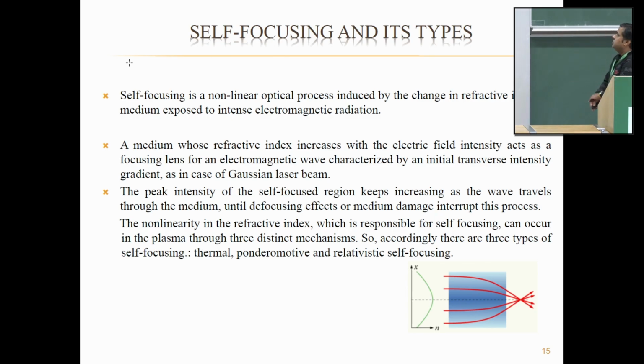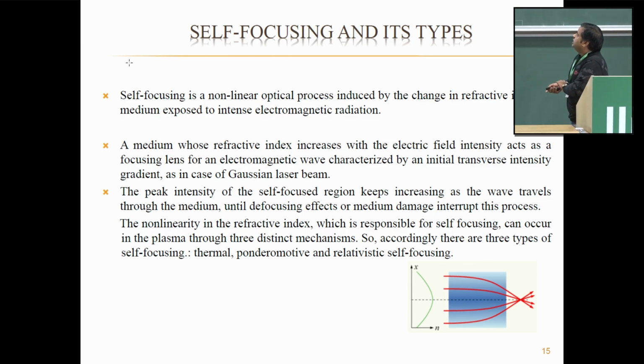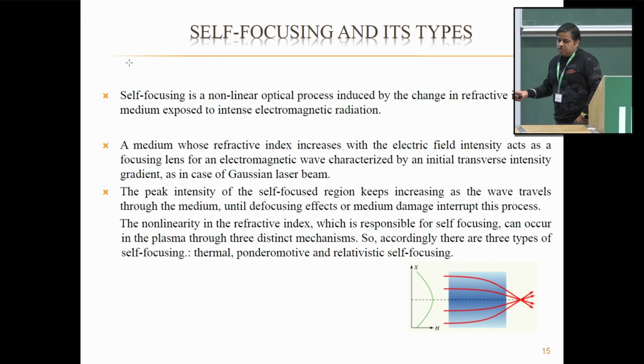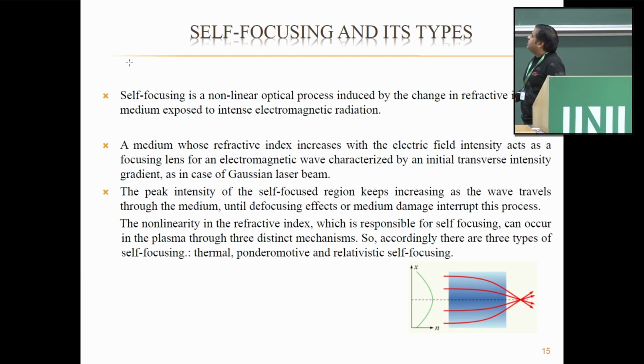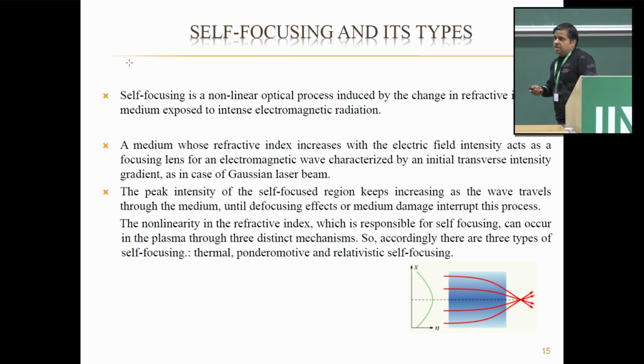So let's discuss self-focusing and its types. It is a nonlinear optical process induced by a change in the refractive index of a medium whenever the medium is exposed to intense electromagnetic radiation. A medium whose refractive index increases with electric field intensity acts as a focusing lens for an electromagnetic wave characterized by an initial transverse intensity gradient, as in the case of a Gaussian beam. The peak intensity of the self-focused region keeps on increasing as the wave travels through the medium until the defocusing effects of the medium damage or interrupt this process.